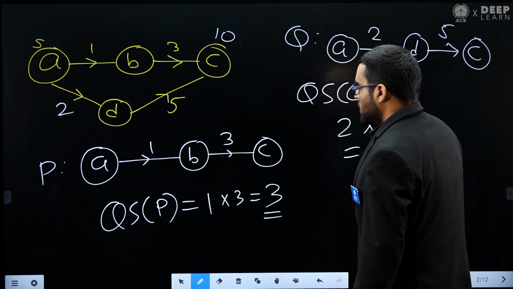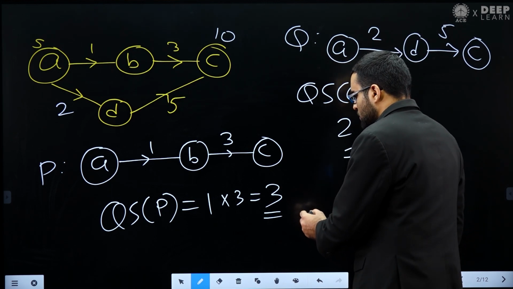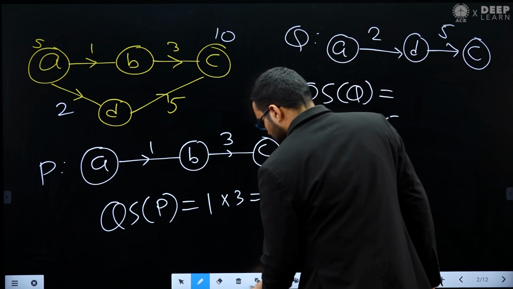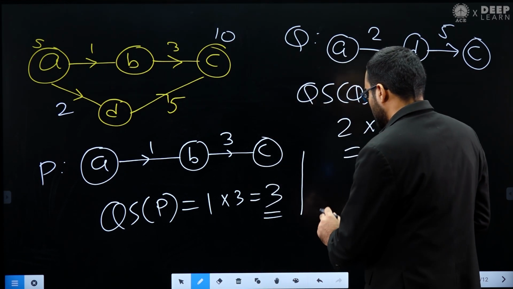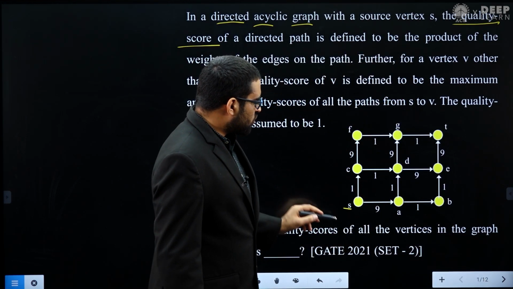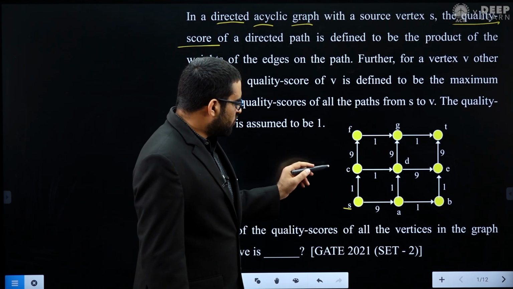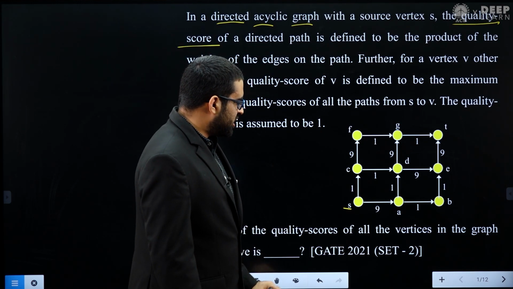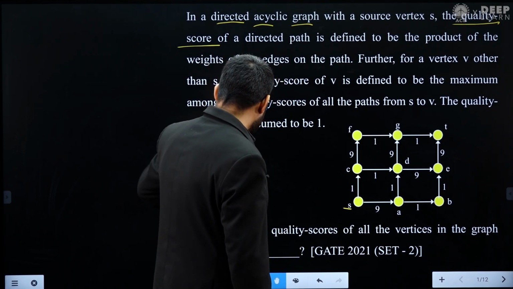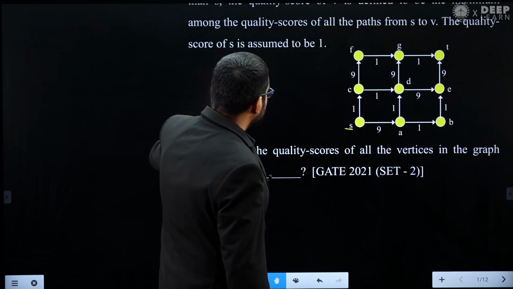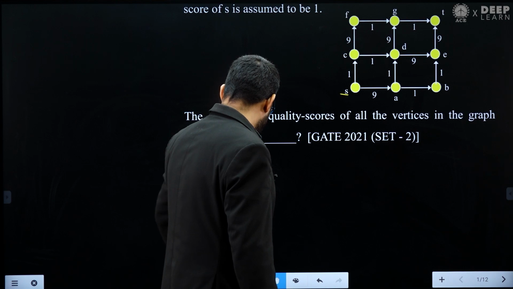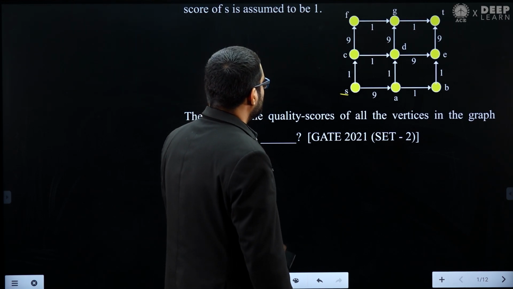Okay, now here one thing you can notice. Let's first see the graph. In this graph there are a lot of vertices. For this graph we will try to find out the quality score. Okay, so this is our graph.